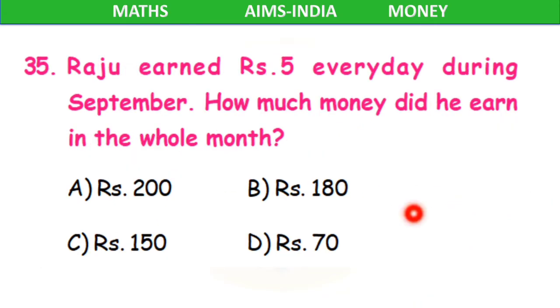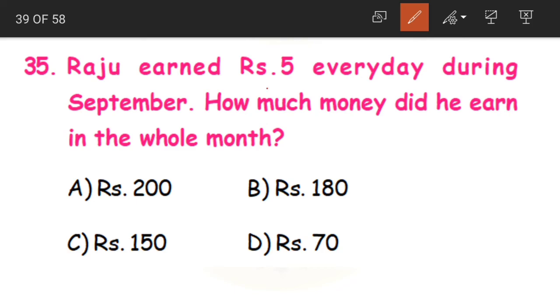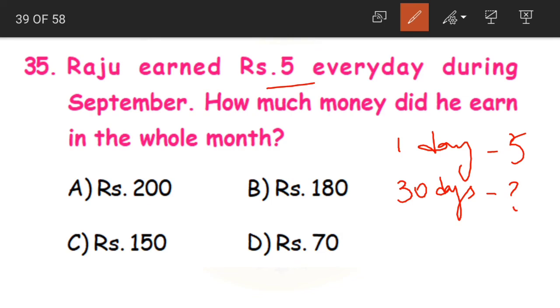And the last question for today, children. Raju earned 5 rupees every day during September. How much money did he earn in the whole month? See, what did Raju do? Raju earned 5 rupees every day. For one day, he earned 5 rupees. And for the whole month of September, how many days do we have? We have 30 days. So for 30 days, how much money did he earn?